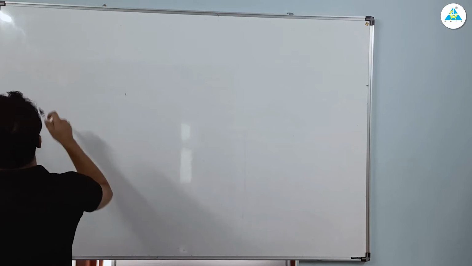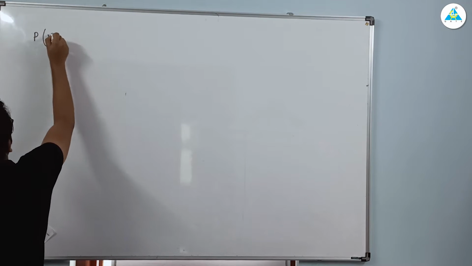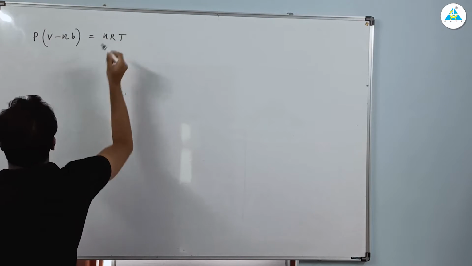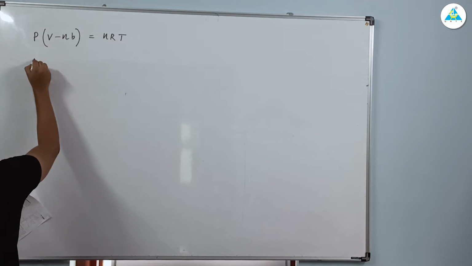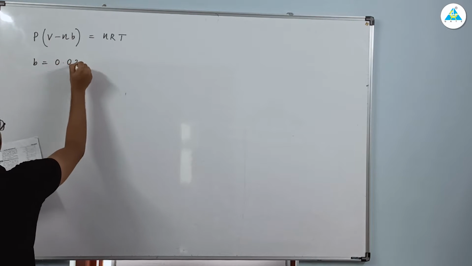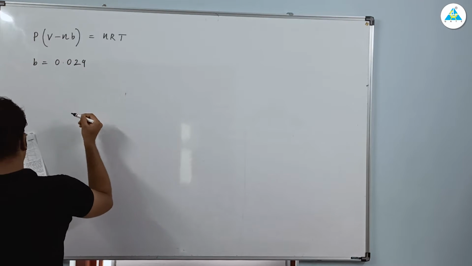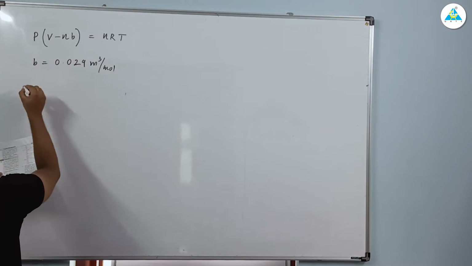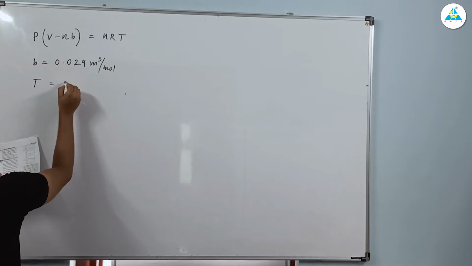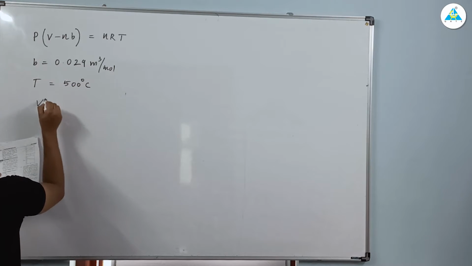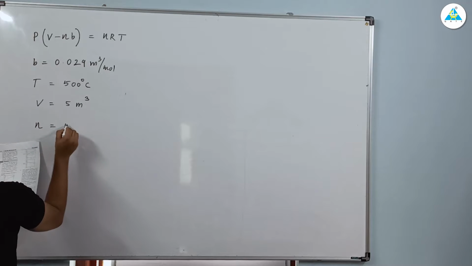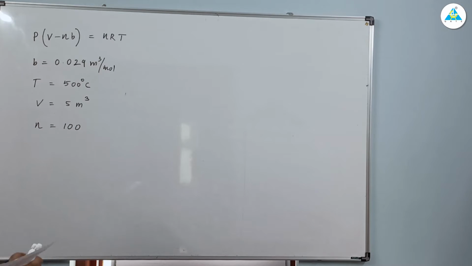The equation of state is given as P into (V minus nB) equal to nRT, where B is 0.029 meter cube per mole, temperature is 500 degrees Celsius and volume is 5 meter cube. Number of moles is 100.